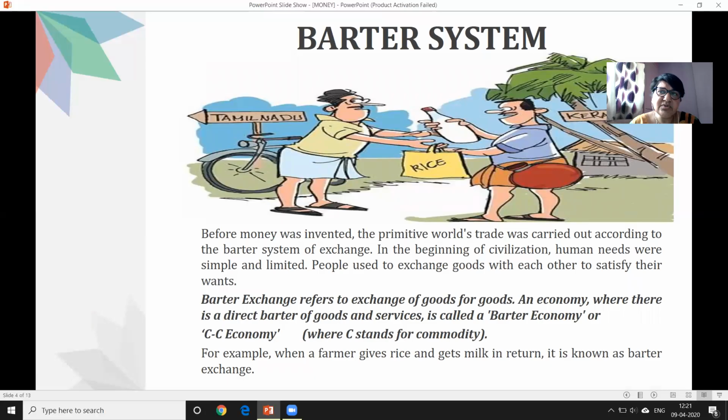So let's discuss the barter system. Just now I told you that in the primitive world, all the trading activities were carried out with the help of the barter system only. So what does the barter system actually mean? You might have studied in your 9th or 10th standard what a barter system is. Once again, I'll refresh your memory. Barter system is a system where goods were exchanged for goods only. There was no money.